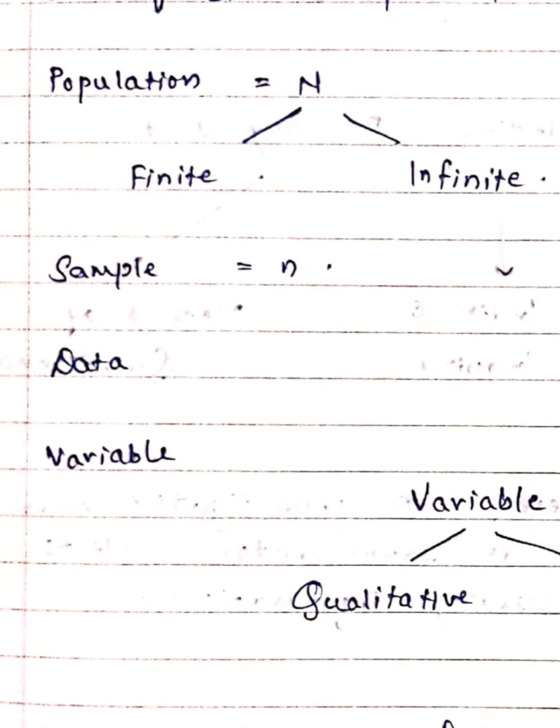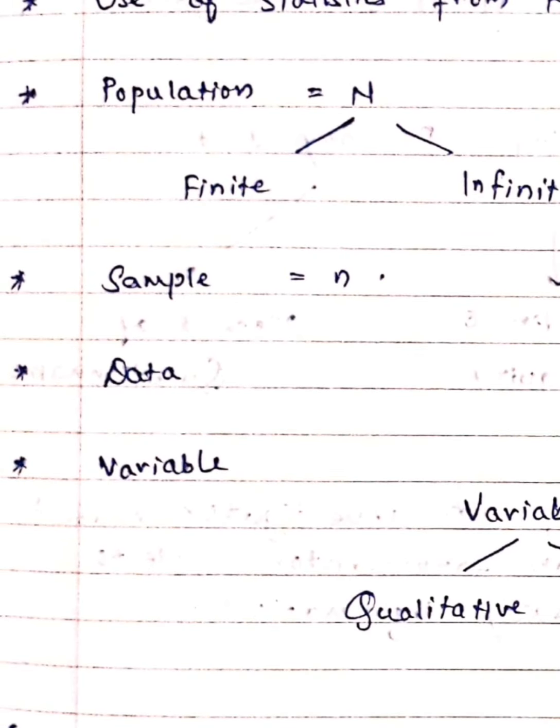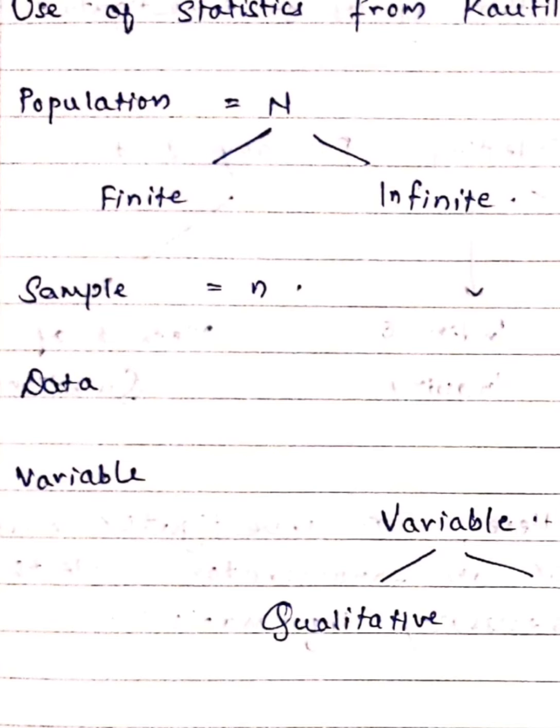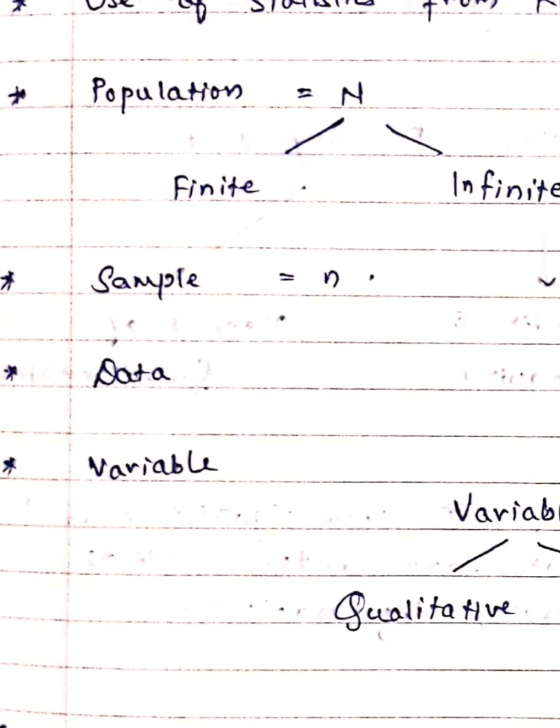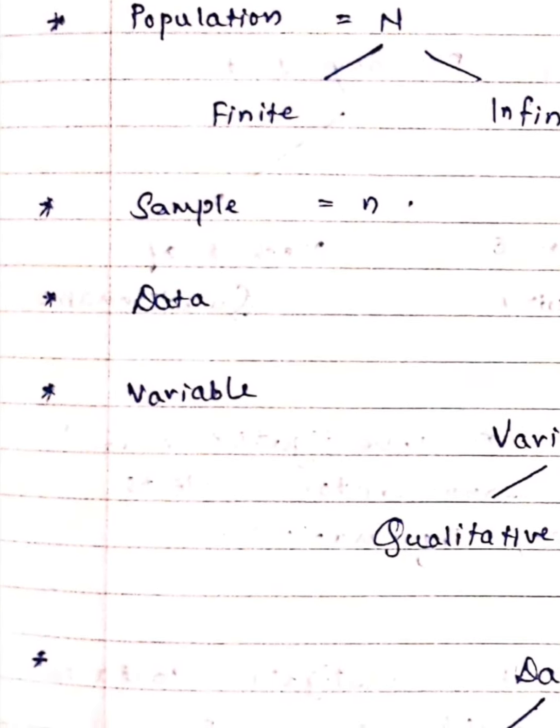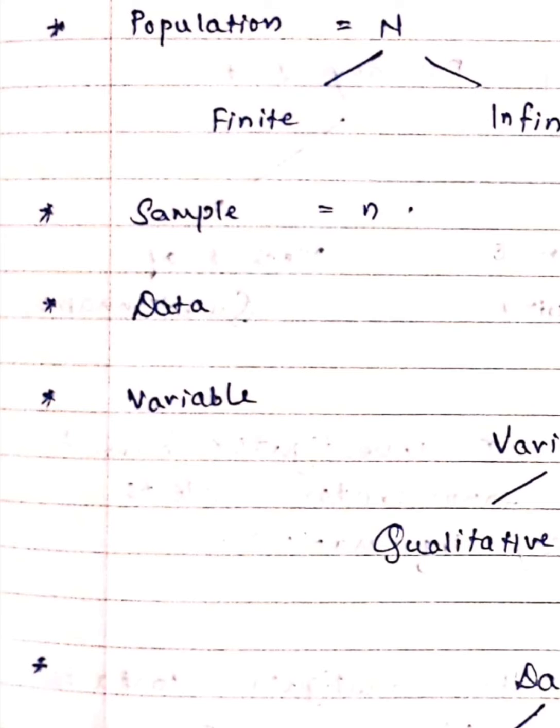Then comes data. In fact, before that, we even discussed the size of the population. We had also seen that if the population has, say, a total of 500 units, then that 500 can be regarded as the size of the population. That is what the size of the population is. Then we talked about data, what we mean by data.